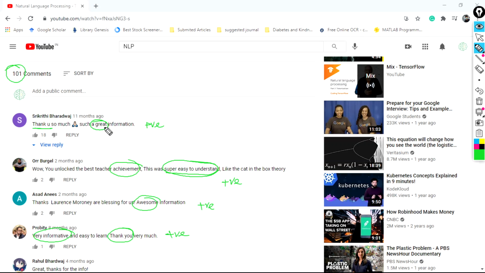Somehow we have to build such algorithms to understand this kind of information the way humans understand it. We want to build algorithms so that our computers can understand text in a human way of thinking. That's what I'm talking about.